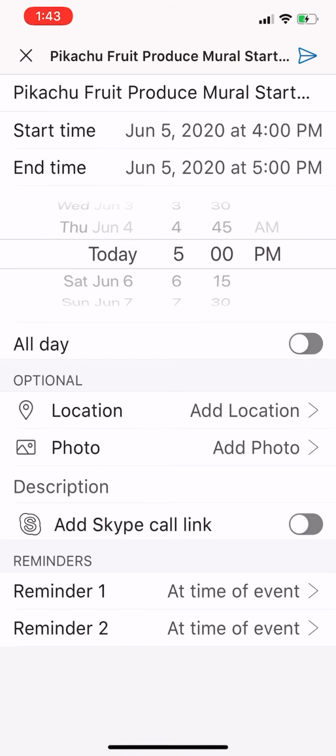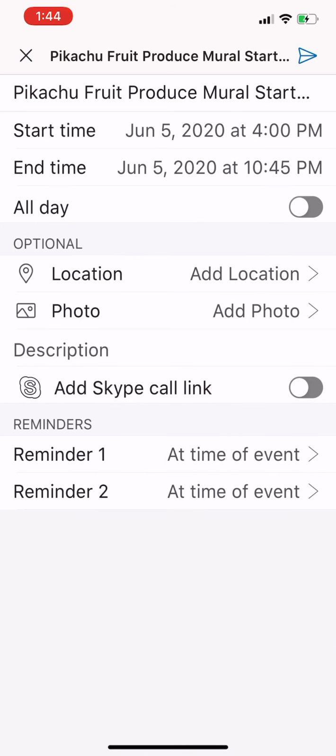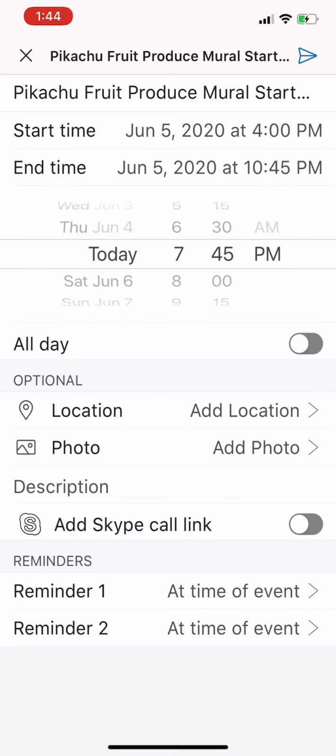You want to come in here and put that to whenever the raid is actually going to despawn. So in this instance, it spawned at 4. We're going to assume it despawns 45 minutes later, so we'll put it at 4:45. That is so important, guys, and I really want to emphasize this. Don't just throw it up or accidentally let this thing roll out till, you know, 10 o'clock or something like that. Because if you do that, it's going to stay on the calendar until 10 o'clock tonight. And that can really busy up the calendar and take away from what we're trying to do here, to do raids as quickly as possible. So always set that end time as close as possible to the actual end time.